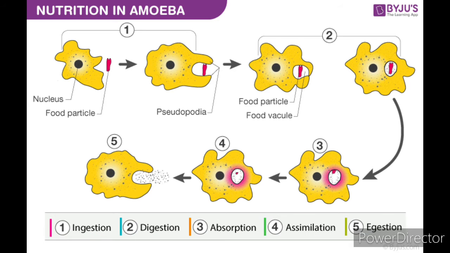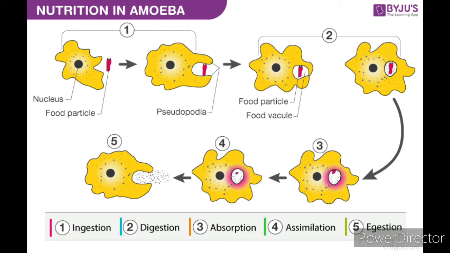Now, nutrition in amoeba is one of the important topics. Now you see, the first step is ingestion. Ingestion means the amoeba takes in the food using a temporary finger-like projection. What is that? A temporary finger-like projection, that is pseudopodia, is formed around the food particle, and these pseudopodia fuse around the food particle and form the food vacuole. In the food vacuole, the food is digested.